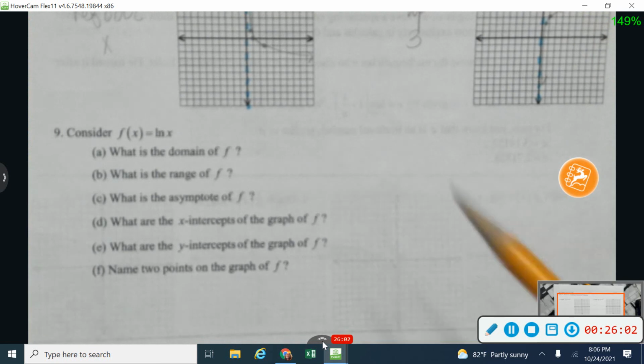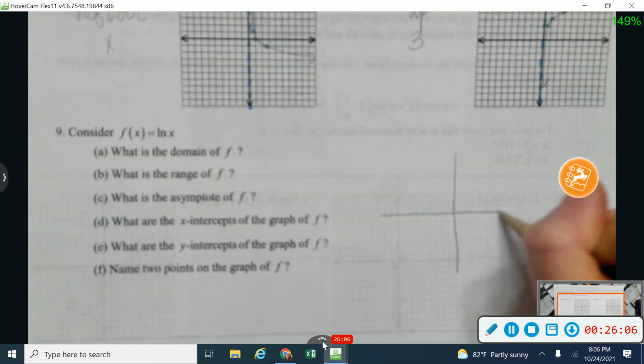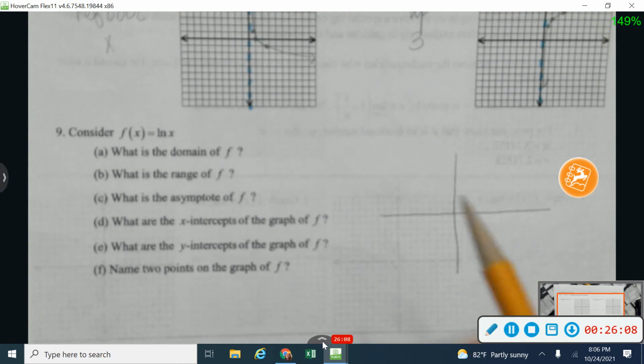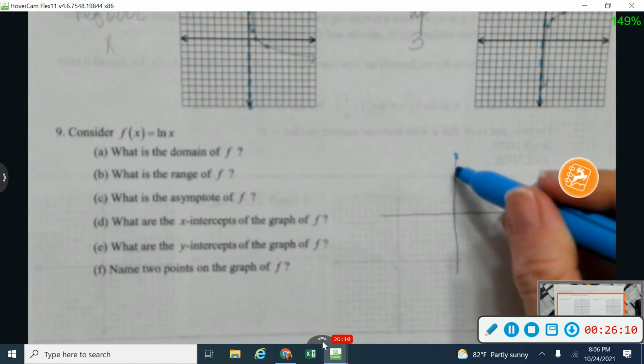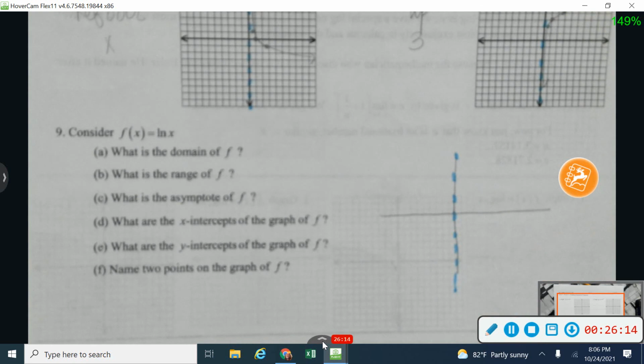Okay, last one. Number 9 asked me some questions about my natural log graph. Let me draw that a little bit bigger so that we can use it right here. We just drew it up there on number 5. So just reusing number 5, I have a vertical asymptote right there on my axis.